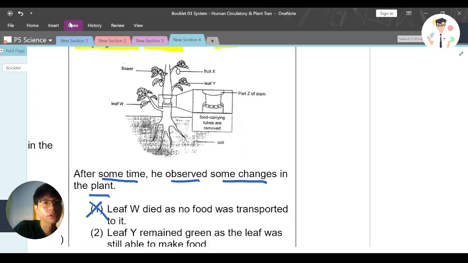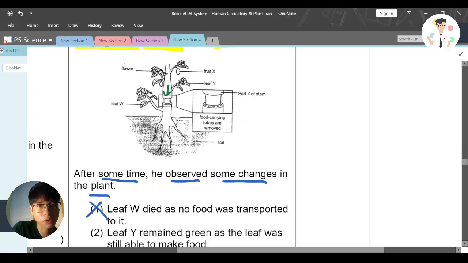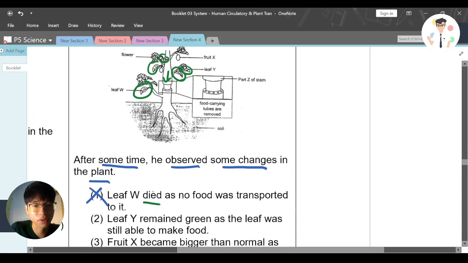Teacher, I thought the food carrying tube is removed, that's why no food is able to go down. Yes, food is not able to go down, but this is a leaf. A leaf can make its own food. So they are not only depending on the leaf on top. Leaf W itself is also a leaf. So leaf W is not dying, it survived because it produces its own food also.